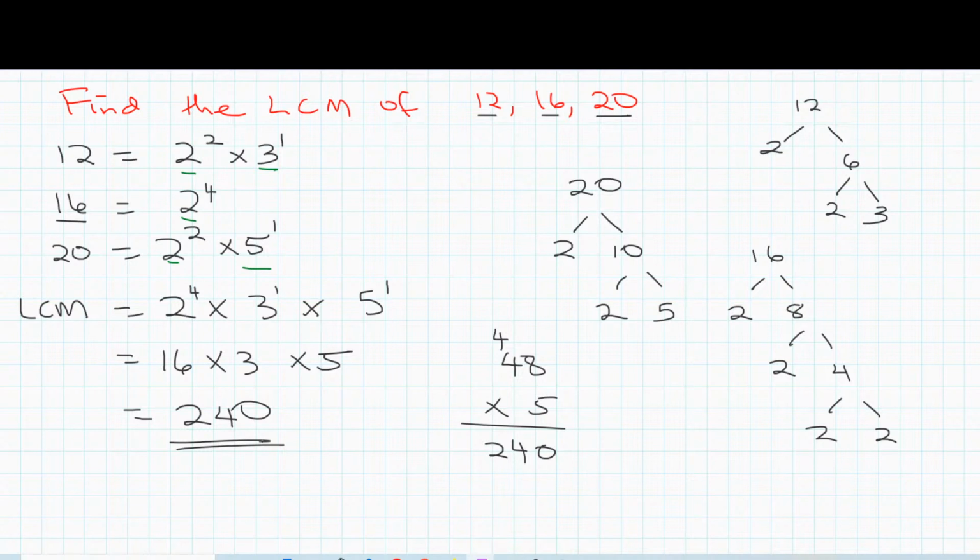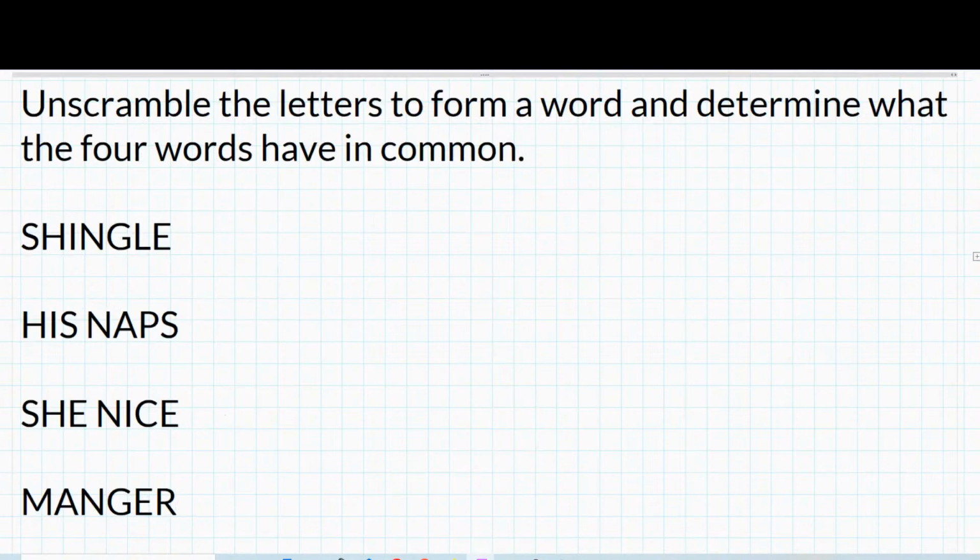So what I'm going to do now is I'm going to do our last puzzle for the day. Although I had some other questions, but let's do our last puzzle for the day. And I think that should be a good place for us to stop. So let's get our last puzzle for today.